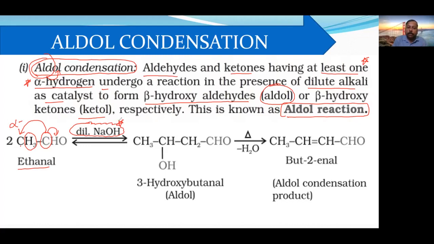If alpha hydrogen is not there, then it is called the Cannizzaro reaction. That also we are going to study. So these are the symptoms or signs, we can say, to get good marks. On the arrow, what you will find? Dilute NaOH. And on the reactant side, you will find an aldehyde or ketone. If they have alpha hydrogen, aldol condensation. If they don't have alpha hydrogen, they will undergo the Cannizzaro reaction. But for the time being, let us understand that they have alpha hydrogen, therefore they will participate in the aldol condensation reaction, and they will give you the product.